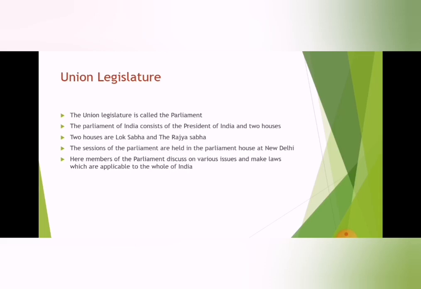The sessions of Parliament are held in the Parliament House at New Delhi. Here, members of Parliament discuss various issues and make laws which are applicable to the whole of India.